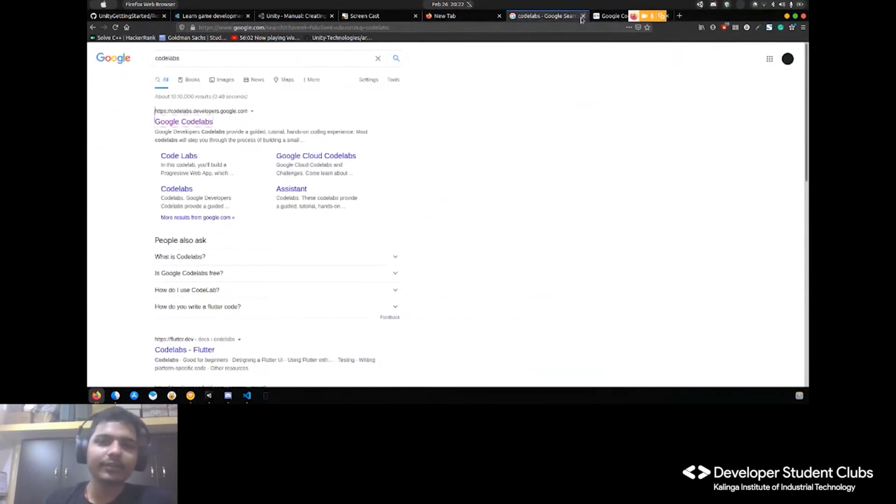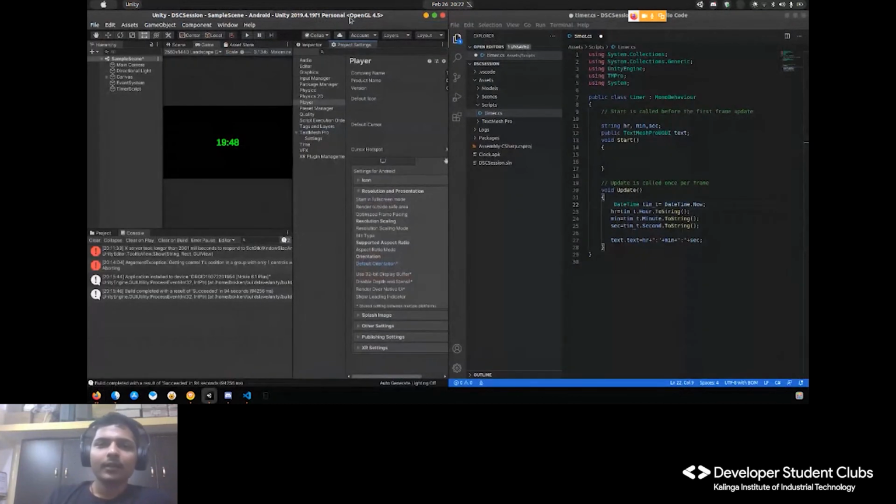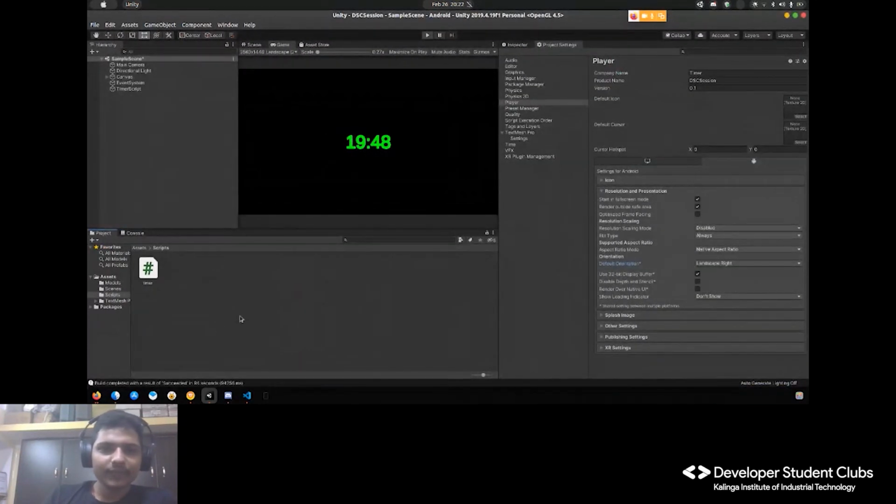AR Core enables you guys to make the projects. Today I will be working with a thing called AR Foundation. AR Core, you guys can follow those code labs. That's the best way to start. But just to show you what the possibilities are with this AR, I want to show a small demonstration.